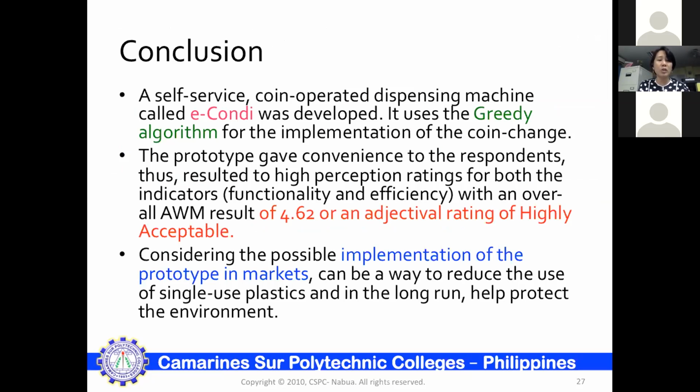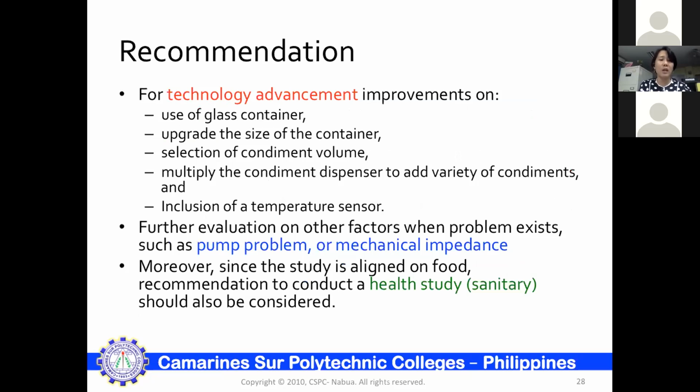So for the conclusion, a self-service coin-operated dispensing machine called eCoinde was developed. It uses the greedy algorithm for the implementation of the coin change. The prototype received a 4.62 average weighted mean for both the criteria, and considering the possible implementation of the prototype in markets, it can be a way to reduce the use of single-use plastics and in the long run, help protect the environment.